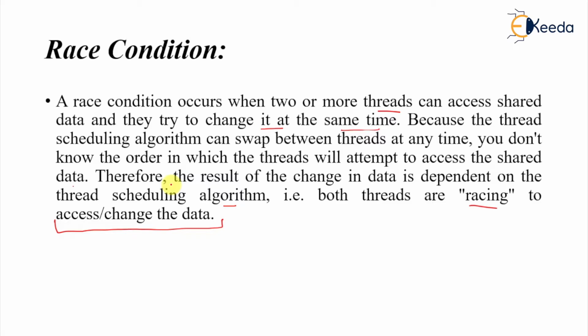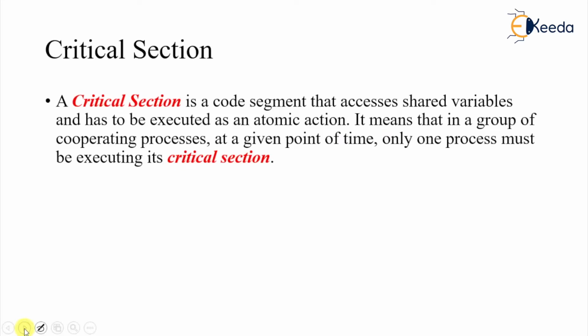So now two threads are there and they can run concurrently. The scheduling algorithm can take them in concurrently. They are sharing the same data, so they will both rush into updating the data. That condition, where both are running and trying to access the same data, is called the race condition.